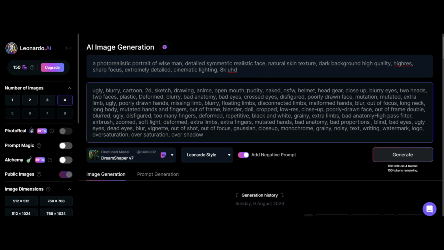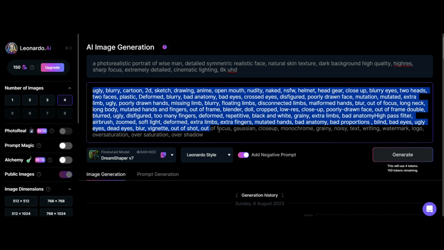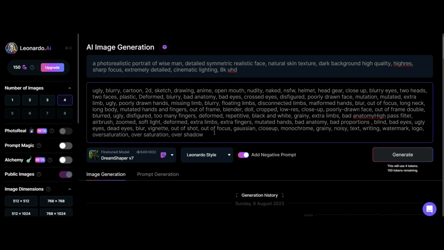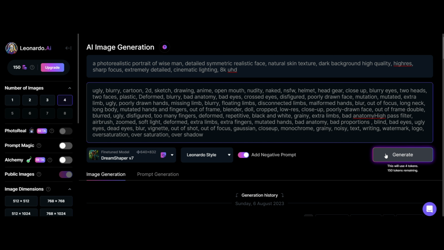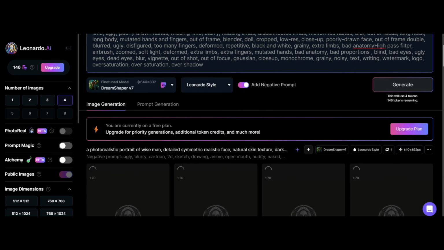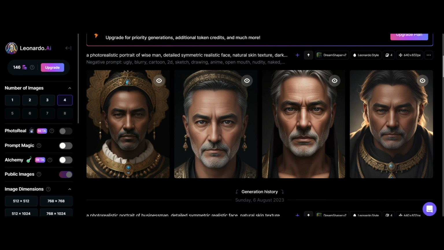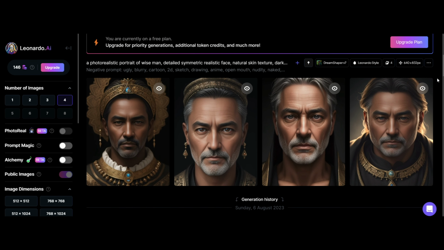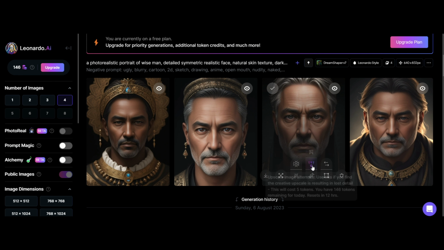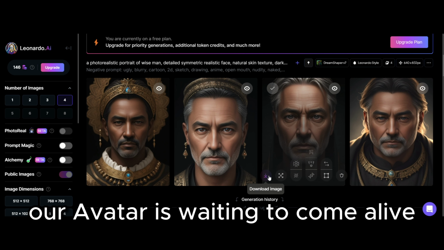Then select Add Negative Prompt and copy and paste these negative prompts. Again, all the prompts are in the description. Make sure Dream Shaper V7 is selected and number of images is 4. Then click on Generate. Now watch in awe as this AI works its magic. A mosaic of creativity has been birthed from the prompts. Choose the most captivating one and upscale it. This is important, as you will see why later on. And then download it. Our avatar is waiting to come alive.